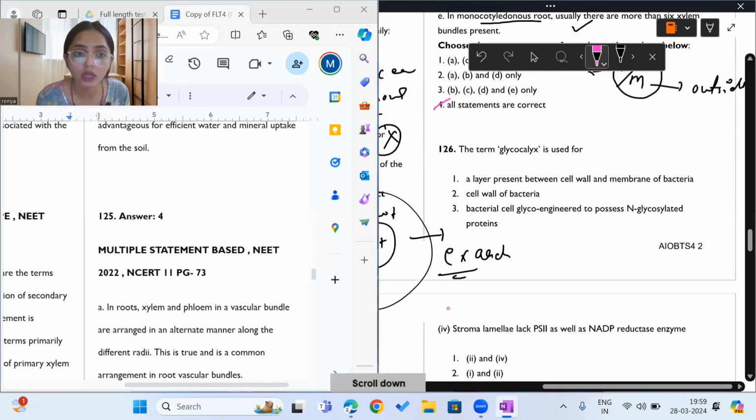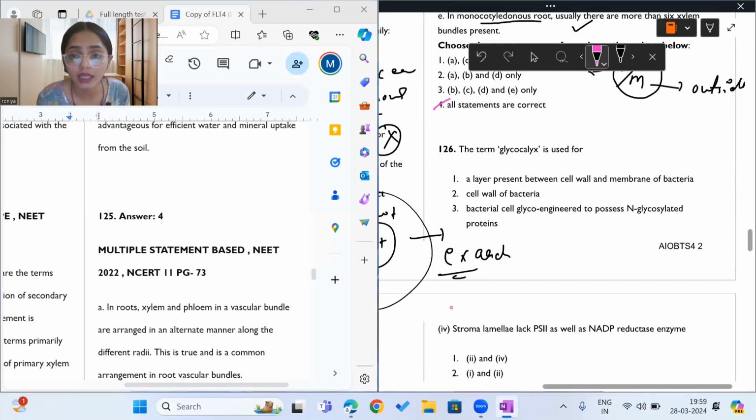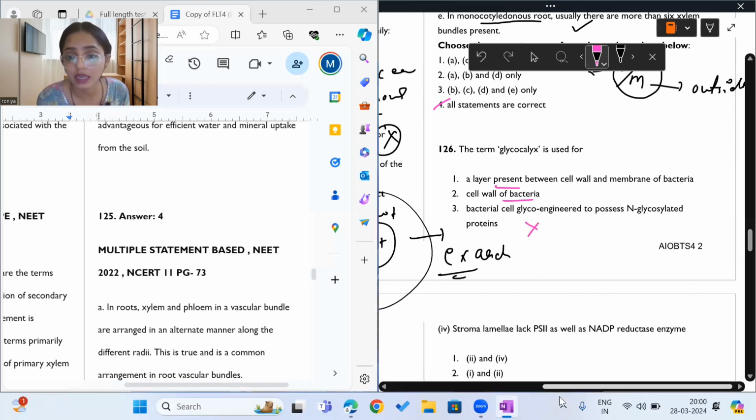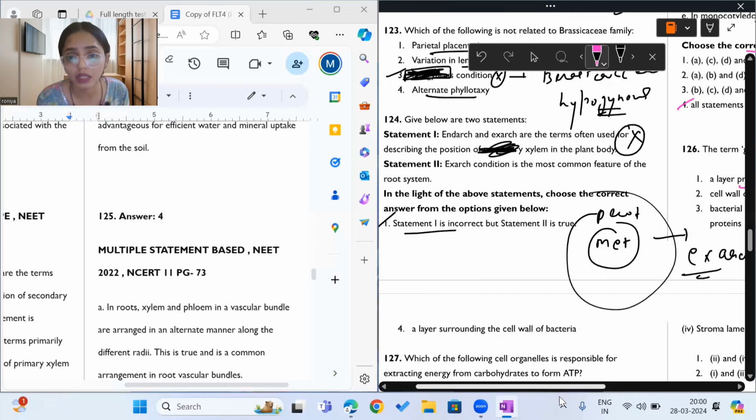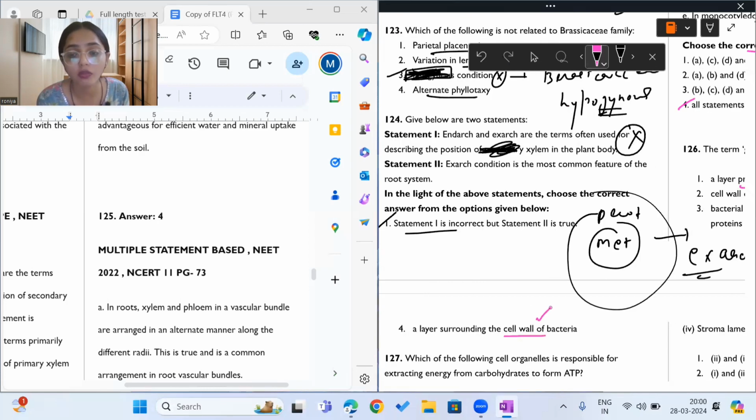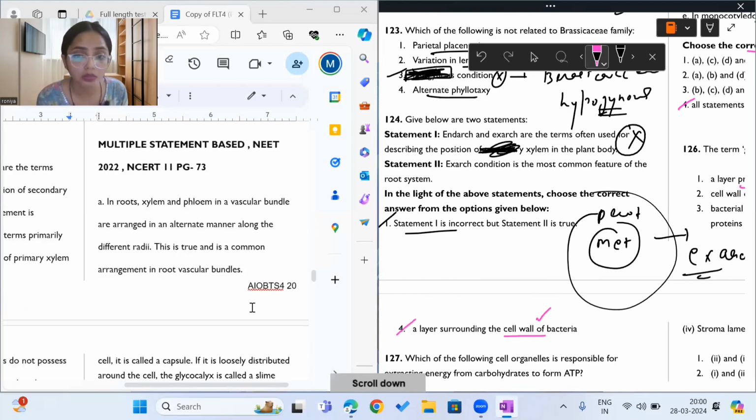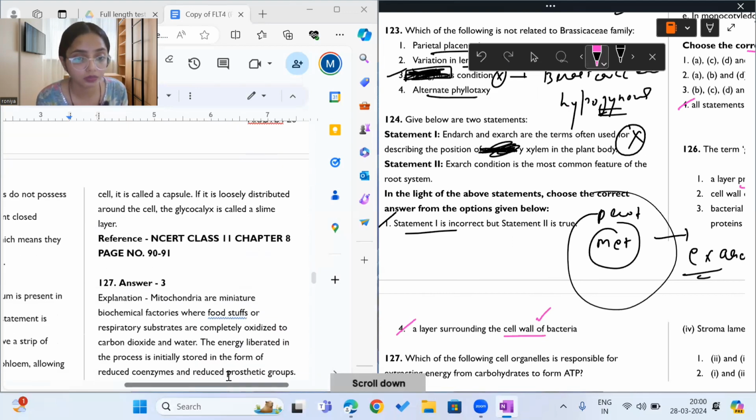Moving on to question 126. What does it say? It says the term glycocalyx is used for a layer present between cell wall and the membrane of bacteria. No. Cell wall of bacteria, no. Bacterial cell glyco-engineered to possess N-glycosylated proteins, no. A layer surrounding the cell wall of bacteria, yes. So the answer to question 126 is option number 4.